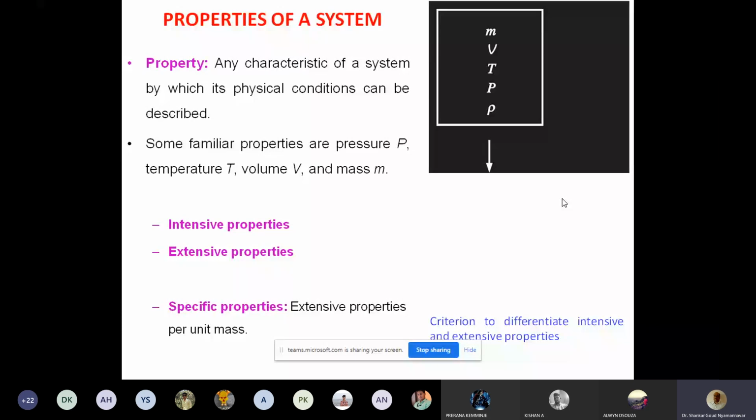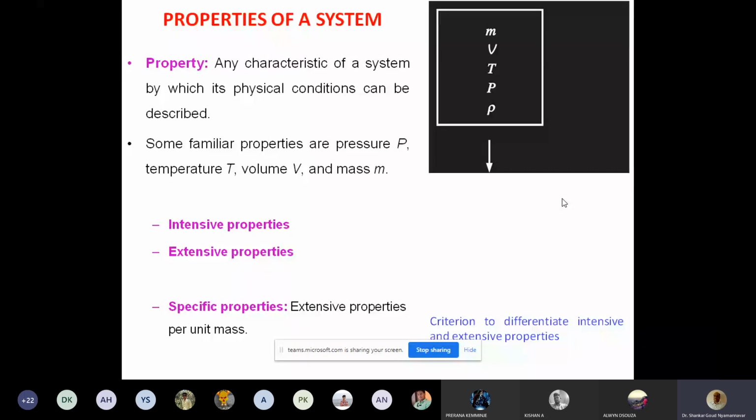Now these properties, which describe the state or physical condition of the system, can be further classified into two types: extensive properties and intensive properties.